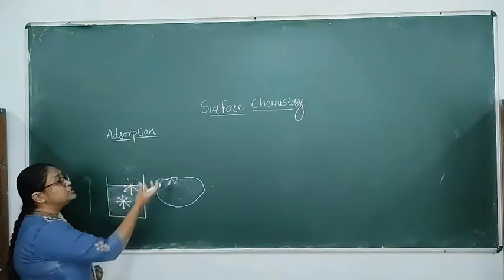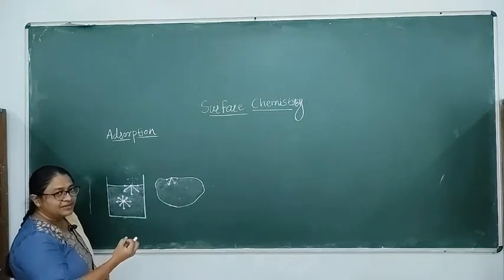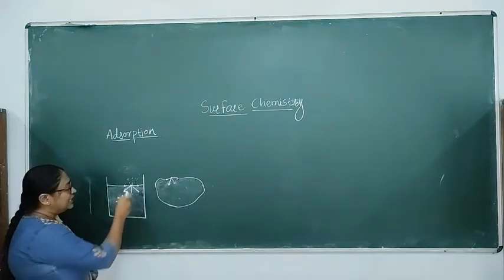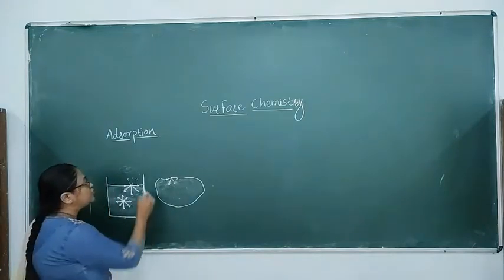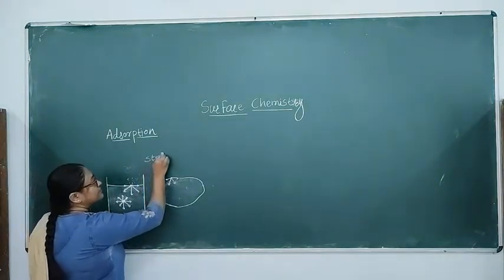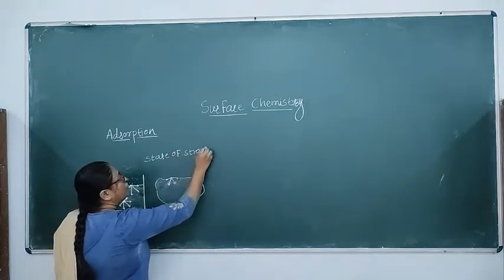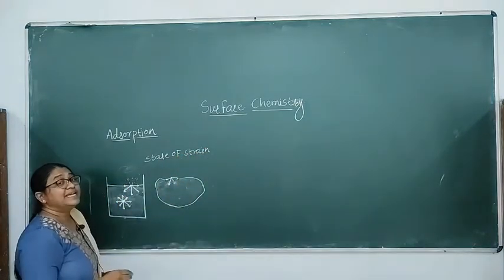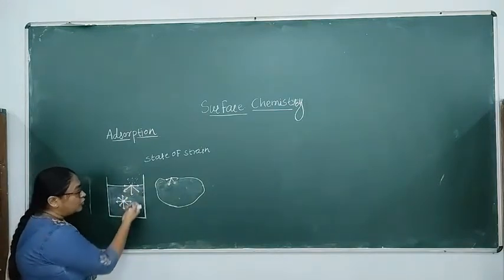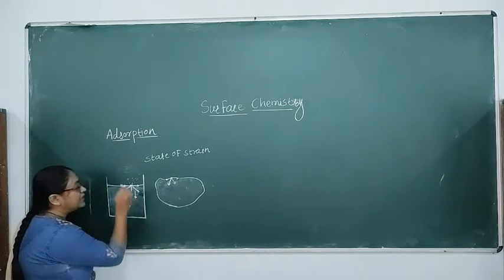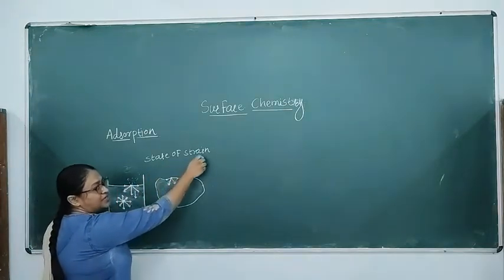Therefore this molecule is pulled inside, and due to this pulling effect, this molecule at the surface is in a state of strain, or we can say in a state of tension, because it is feeling a pull from the lower side.